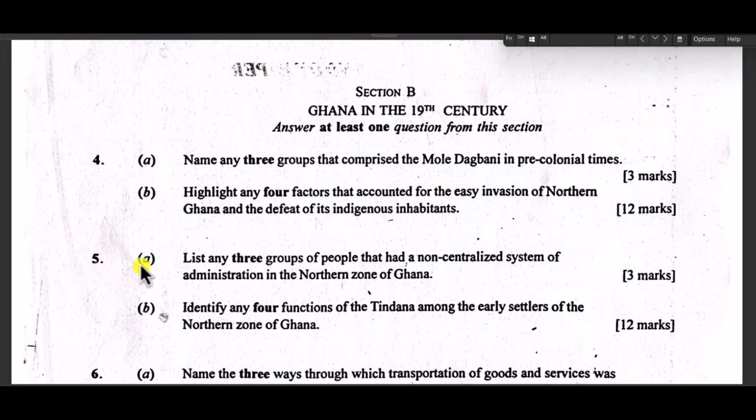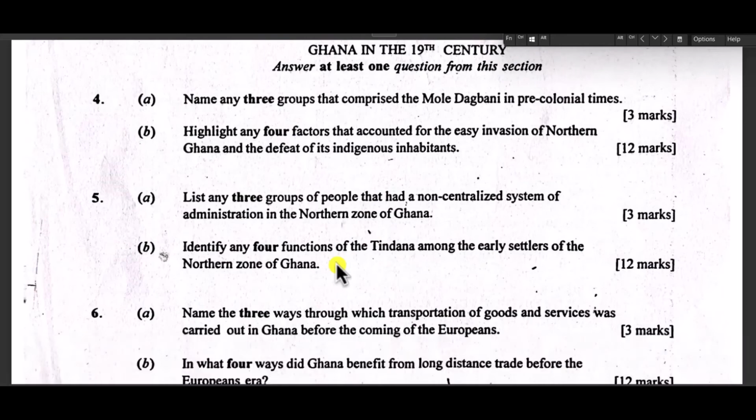Then question number 5 says, list any 3 groups of people that had a non-centralized system of administration in the northern zone of Ghana. And here they are basically talking about the indigenous people in the north.